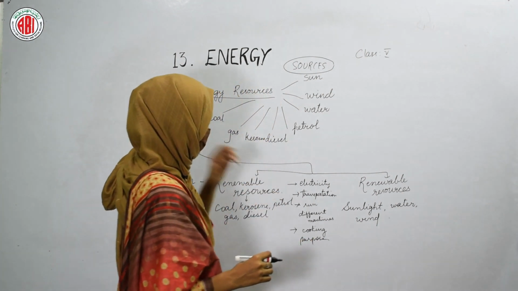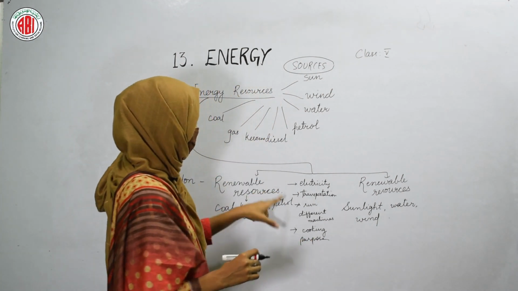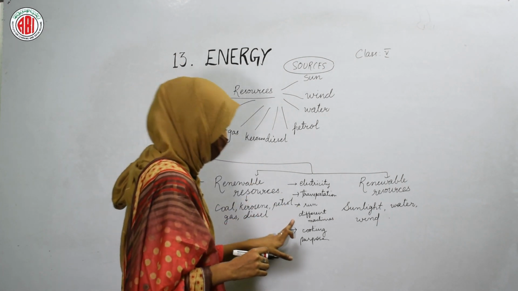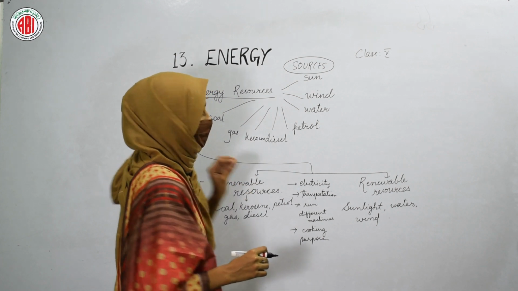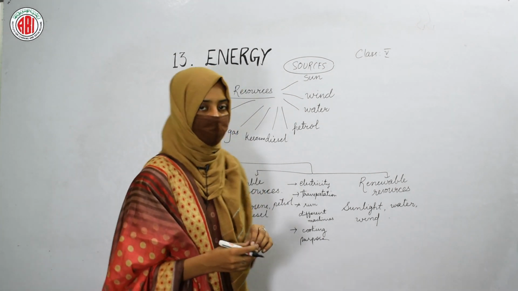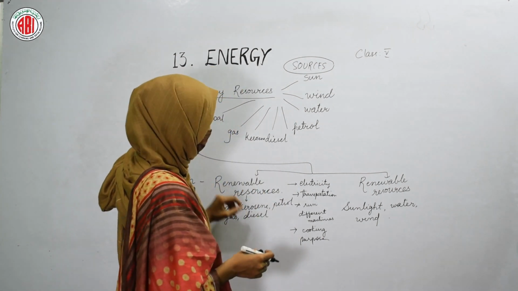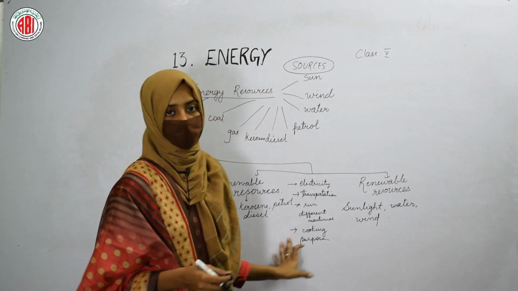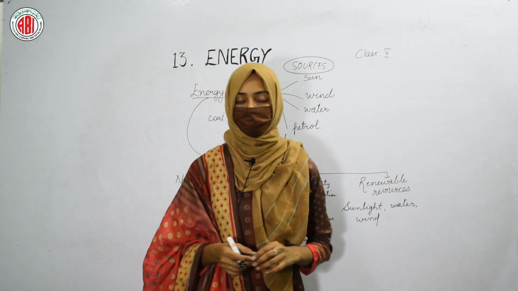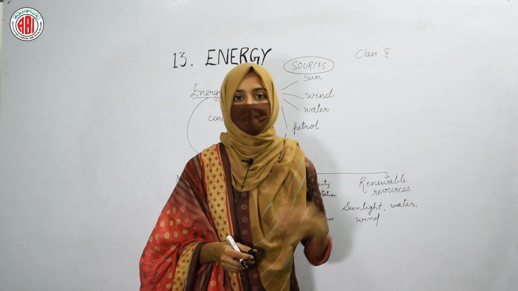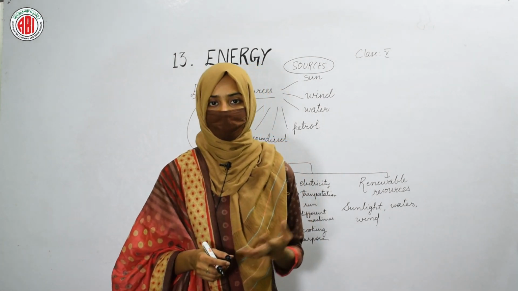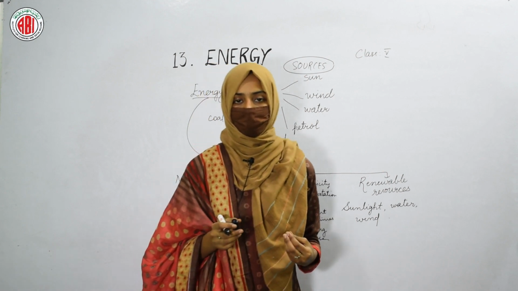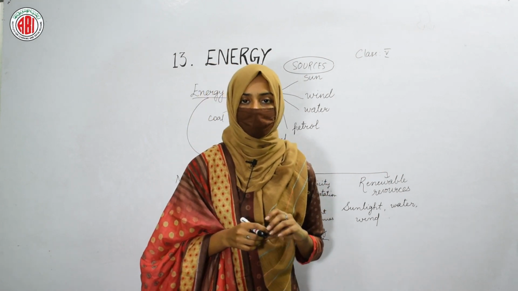Next use, the energy that we get from the non-renewable resources can be used to run different machines that are found in different industries and factories. And the other use of the non-renewable resources is for cooking. So for cooking purposes also we can use the energy, we can burn the fuels, and by burning the fuels energy is obtained, and that energy is used to cook food.